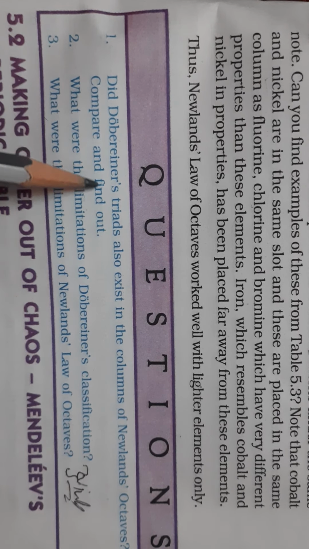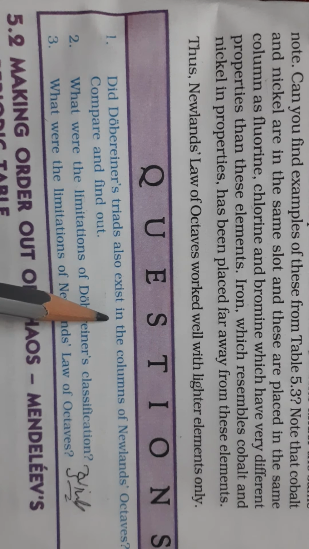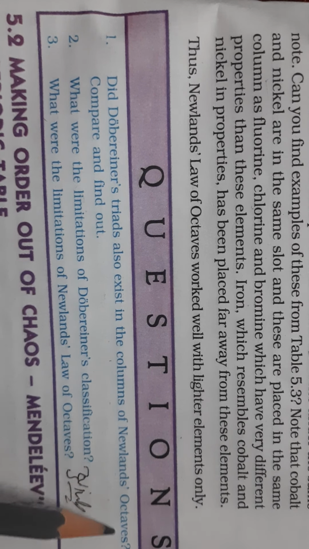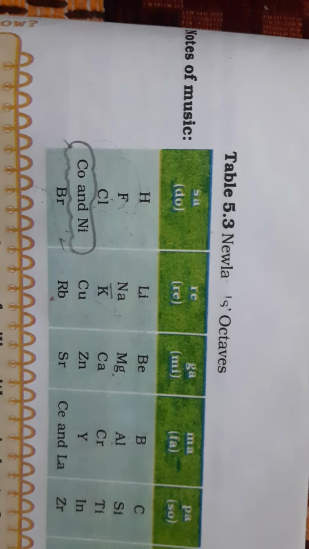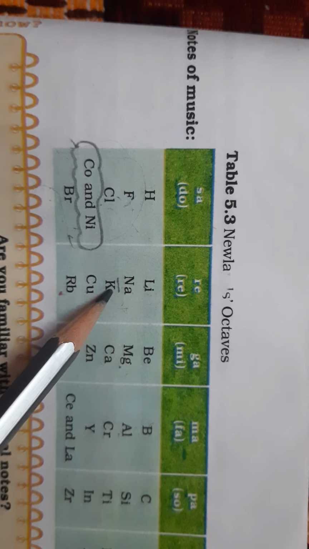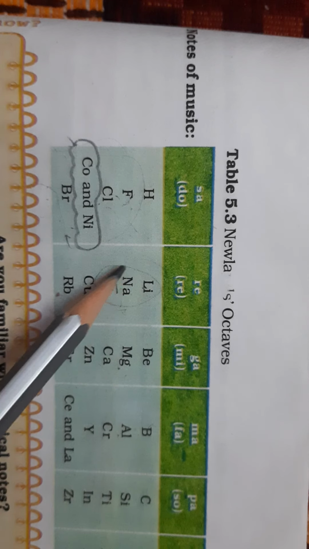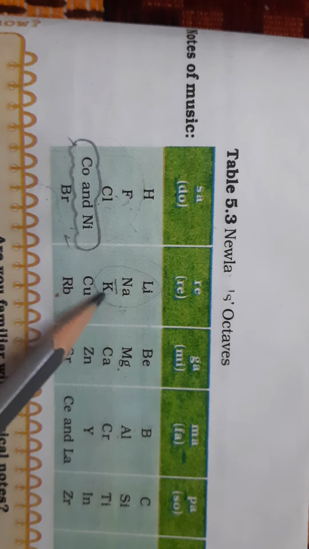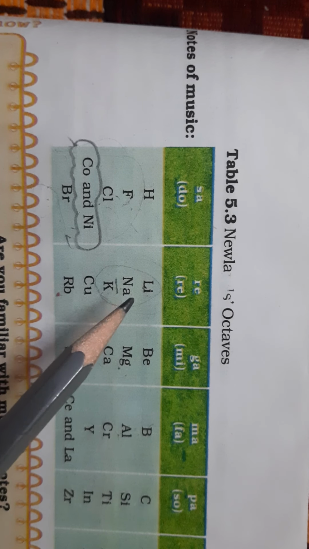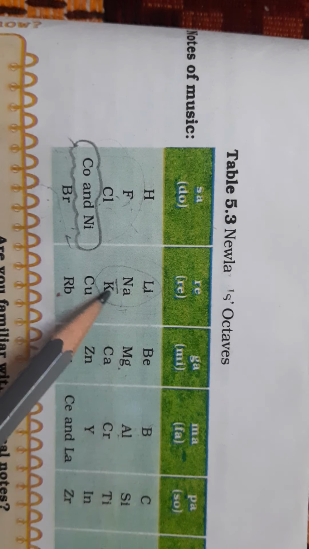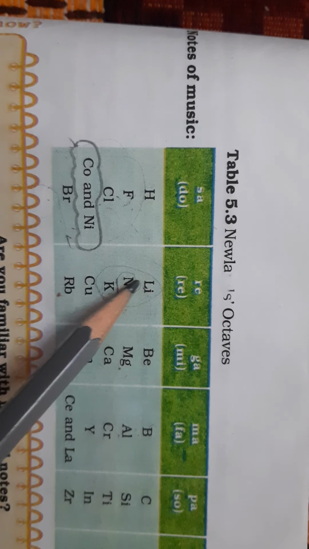Next, what are the questions given in the blue box? Did Dobereiner's triads also exist in the columns of Newland law of octaves? Compare and find out. See in this table, lithium, sodium, potassium, that is a Dobereiner triad. When we take the average of the lithium and potassium masses, we find the mass of sodium.